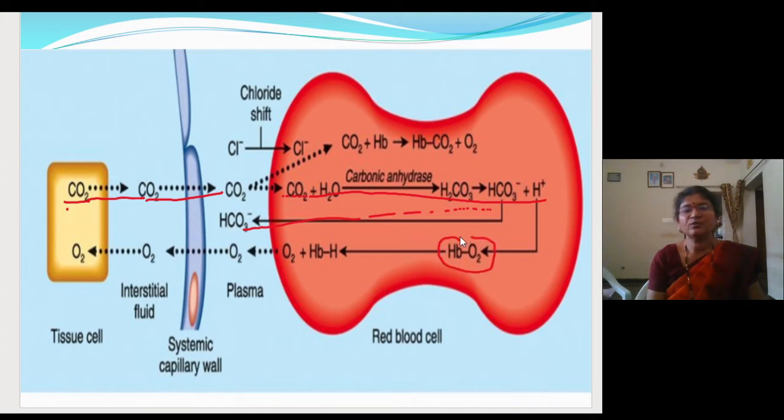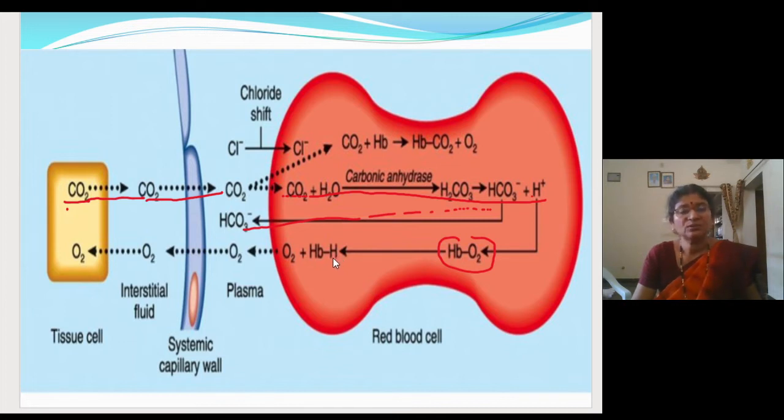This oxyhemoglobin will get broken down into hemoglobin and oxygen. How will it get broken down? The hydrogen ion which is formed after breaking down of carbonic acid will combine with the hemoglobin to form hemoglobinic acid. It acts like a buffer.